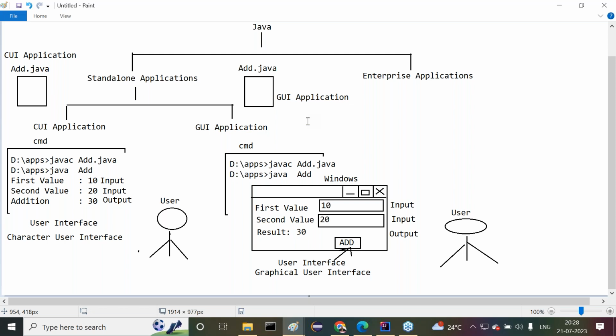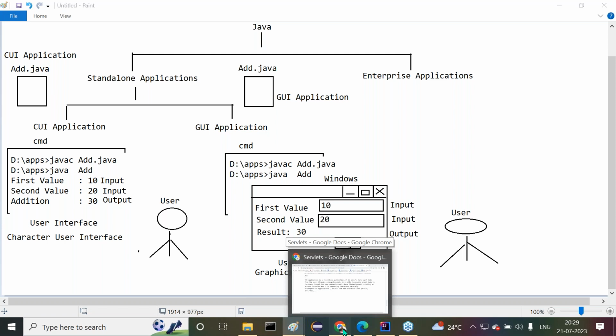What is the meaning of a CUI application and what is the meaning of a GUI application? I have given that clearly now. Alright, sir, then it's okay, fine. I want to give the definition for the GUI application. Try to observe carefully.